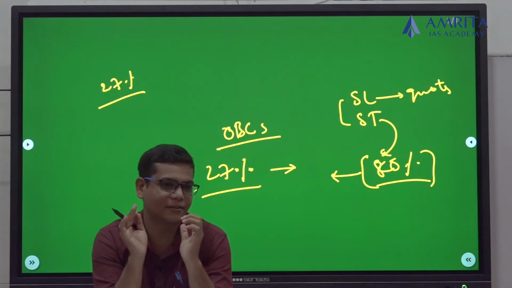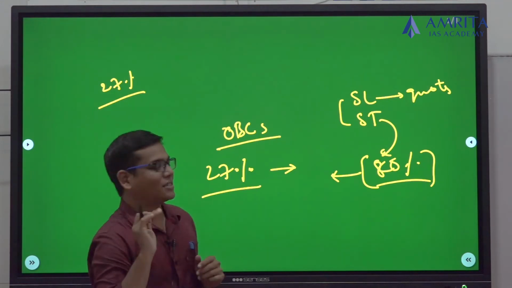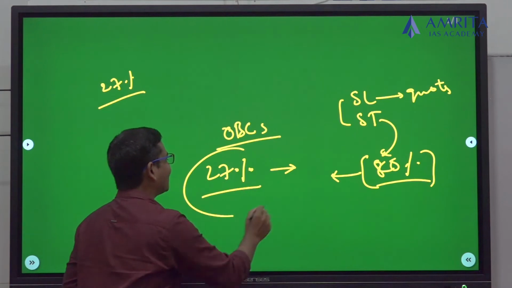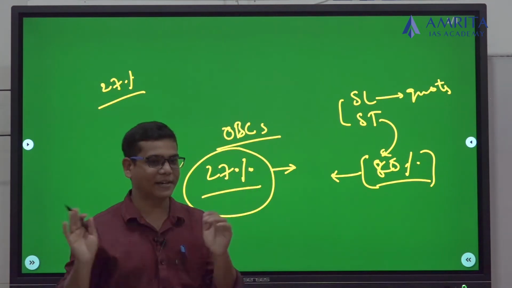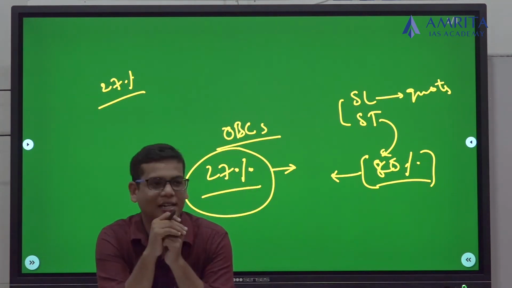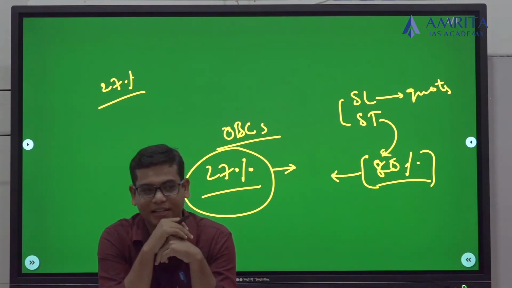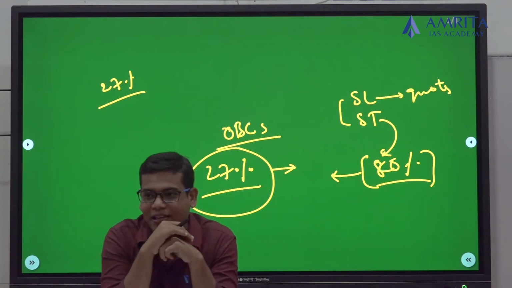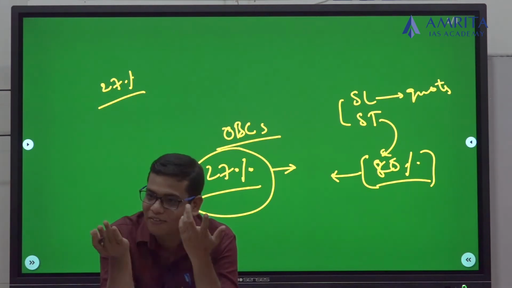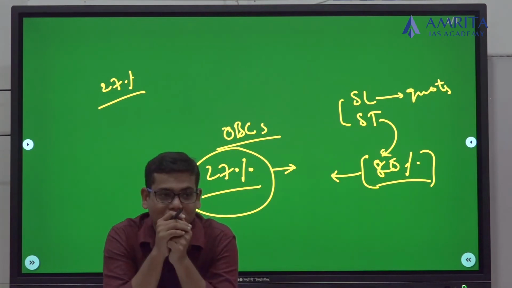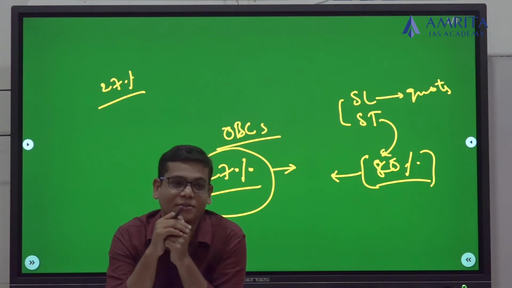Now the question is, what is the percentage of OBCs in this country? The main question is that. Is it 50? Is it 60? Is it 70? You are saying 52. When was this 52 calculated?